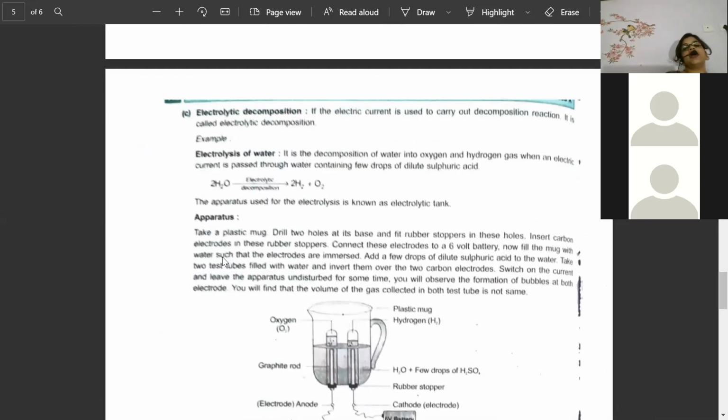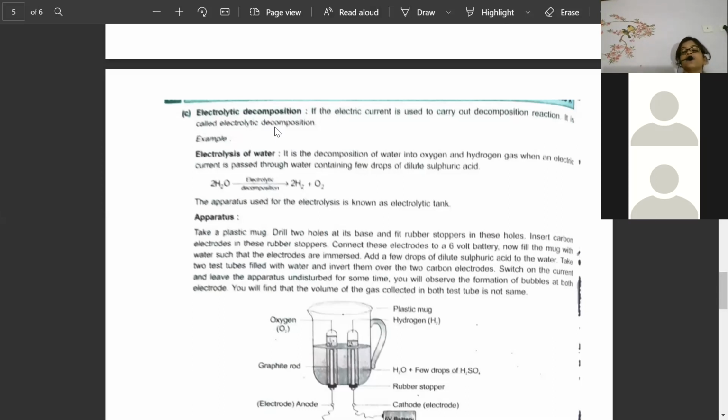Next one is electrolytic decomposition. Now, what is exactly done is electricity is passed. Electricity is used to carry out decomposition reaction. It is called electrolytic decomposition. For thermal, heat is needed, for photo, light is needed. Heat, light, and now we are going for electricity, and with proud we are saying that electric current is used to carry out decomposition reaction. This type of reaction where electricity is used for decomposition is known as electrolytic decomposition. What it is known as, beta? It is known as electrolytic decomposition.